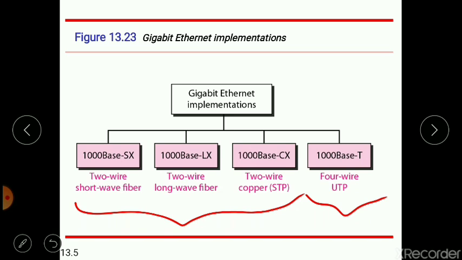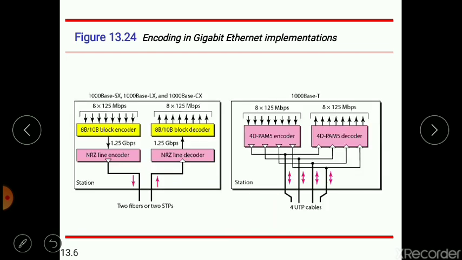In other words, of all these four implementations, the fourth one, 1000 base T, was designed in response to those users who had already installed wiring for other purposes such as fast Ethernet or telephone services. So it was an add-on. These are basically the four types of implementation.